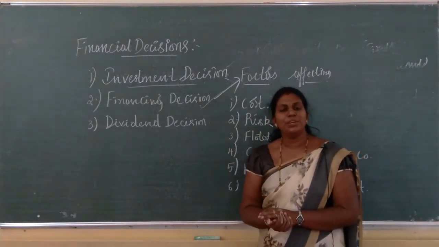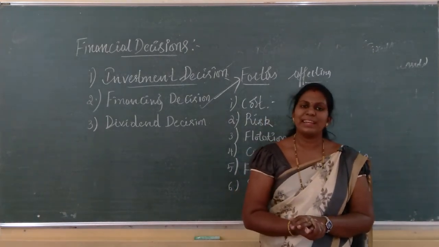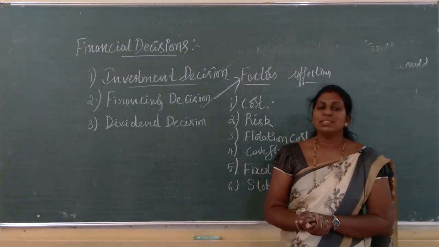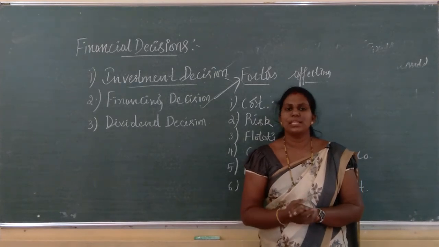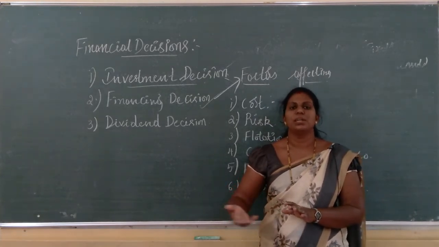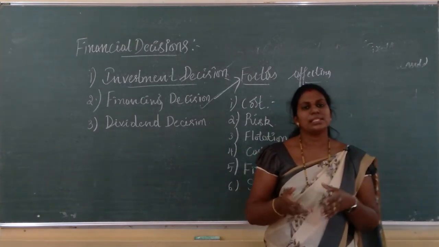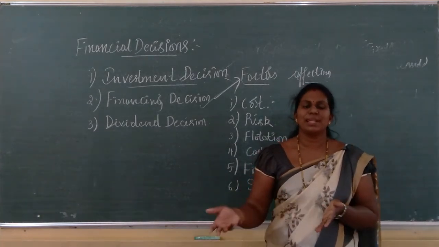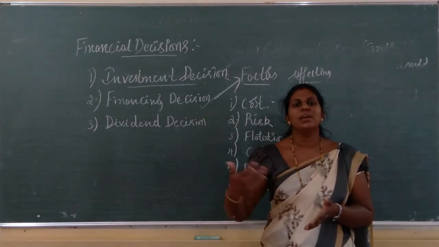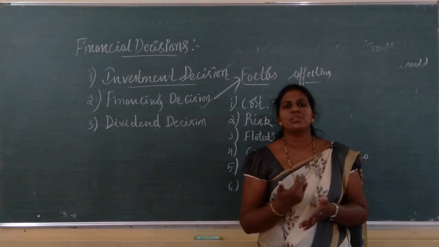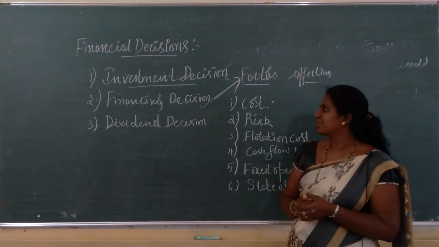Okay, so first of all you have to know the meaning of this financing decision. Every business requires finance, right? So here they have to decide from which source they are going to raise that finance, long term or short term and so on. If we see the sources of finance, we have equity as well as debt. Equity in the sense of equity shares, preference, retained earnings. Debt, in that we have debentures, loans from banks or borrowed from any other financial institution.